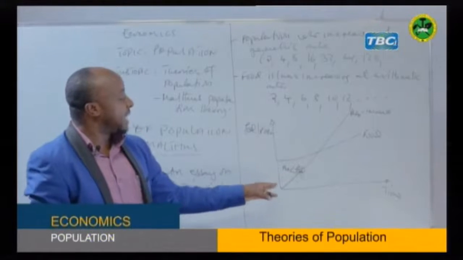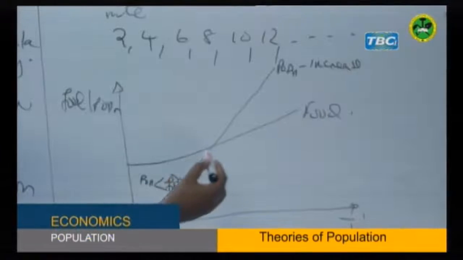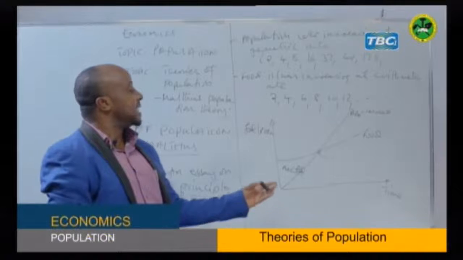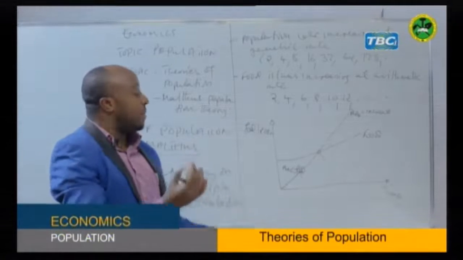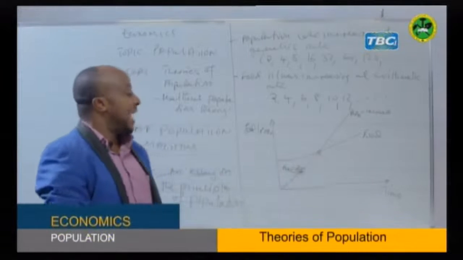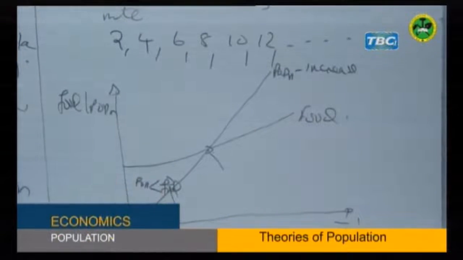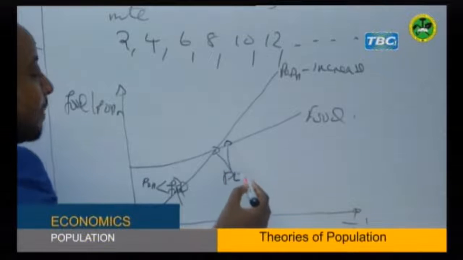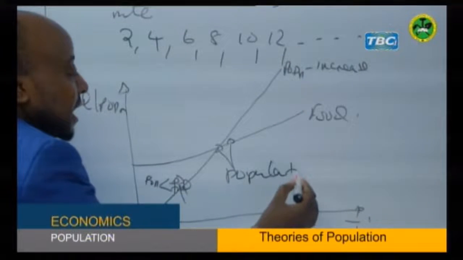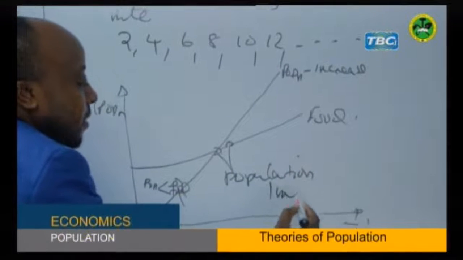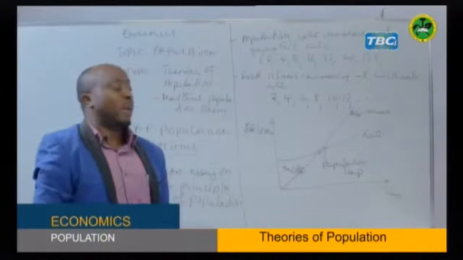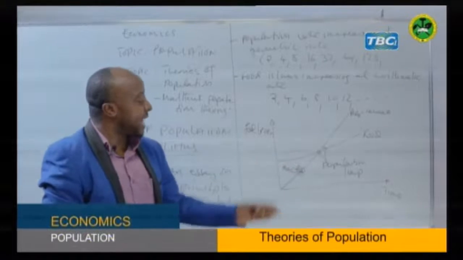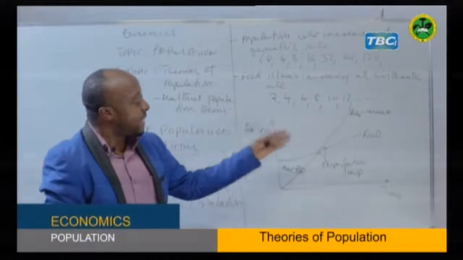Now, because population is increasing fast, it reaches a point here, where at least the population is now matching with, or balancing with, the food supply. Beyond this level, Malthus suggested that the population will enter into the so-called population trap. Population trap. That is a point where food supply or food production is less than the population available.